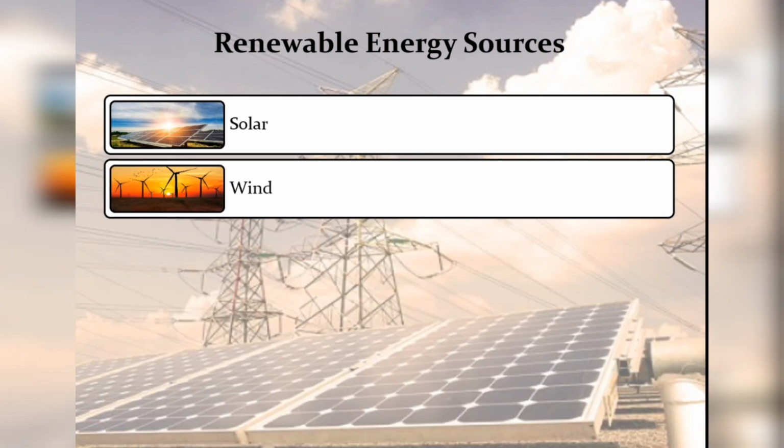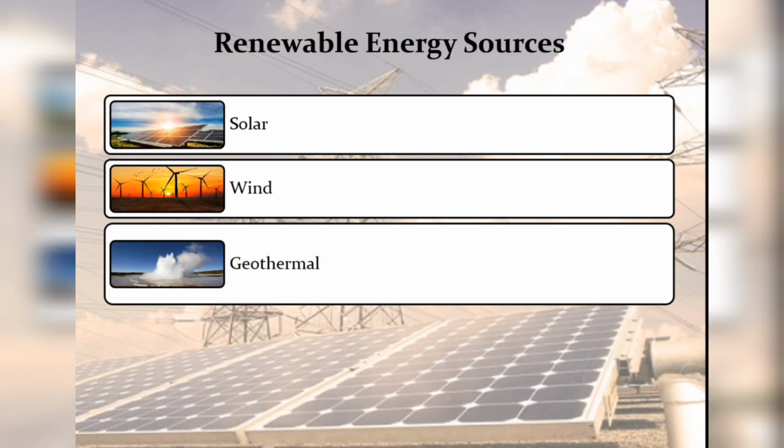The next is wind energy. Wind energy describes the process by which wind is used to generate electricity. The wind turbine converts the kinetic energy in the wind into mechanical power. A generator further will convert that mechanical power into electricity.